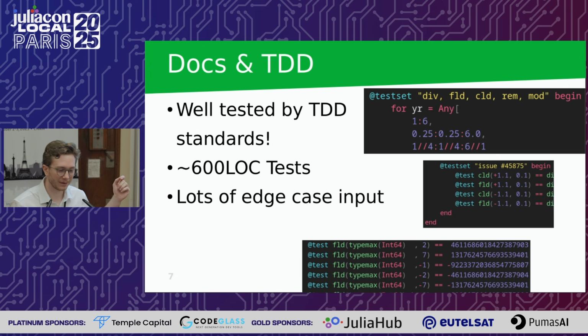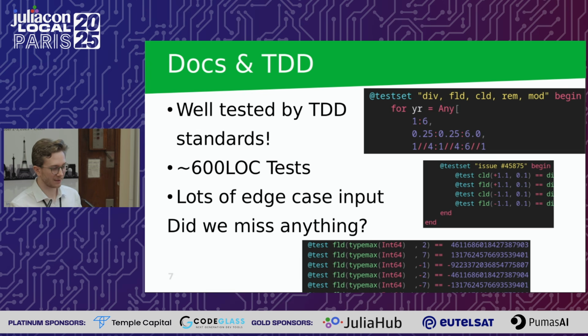But then we notice there are also lots of hard-coded values. And we usually want to avoid hard-coded values in our code. So why do we now put them into our tests? Maybe something to think about for a minute. And this always makes me think, did we miss anything? Because it's suspicious, right? There's 600 lines of code, and I'm talking about this here, and there are hard-coded values, so maybe there's something here.